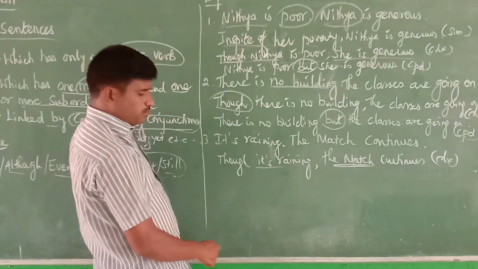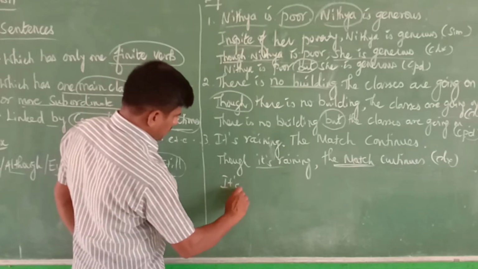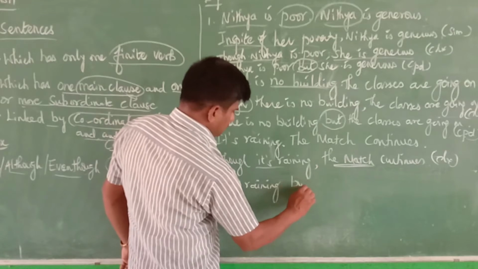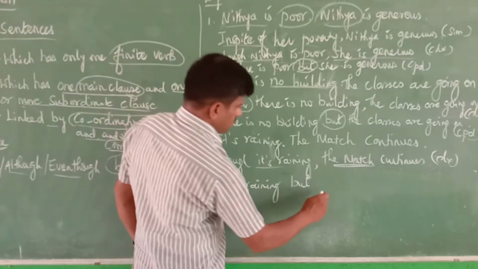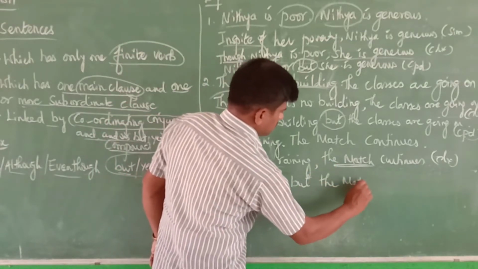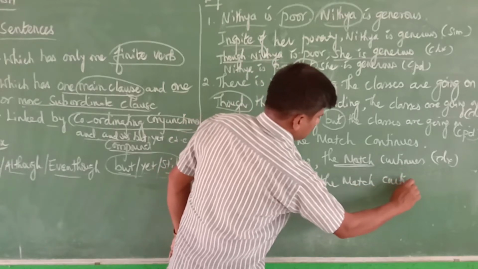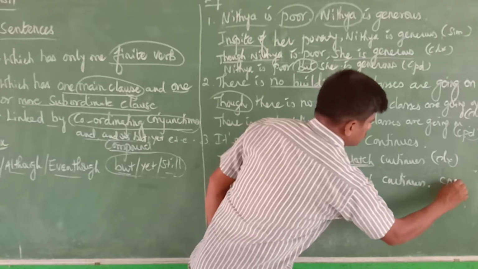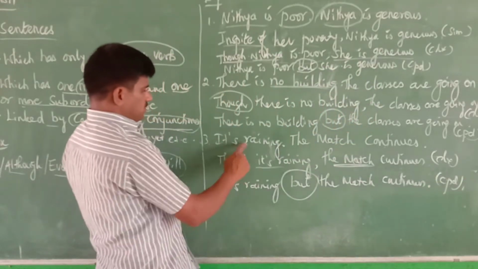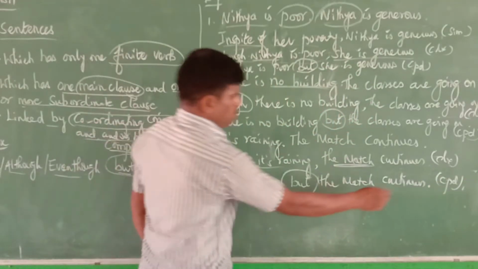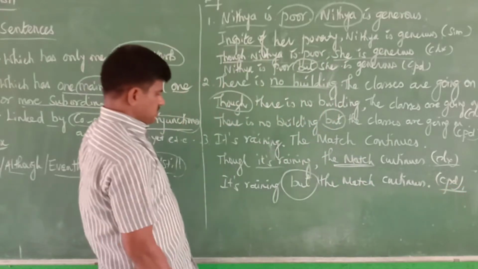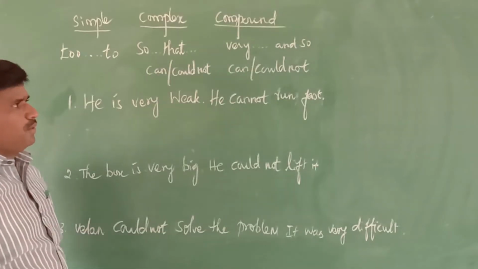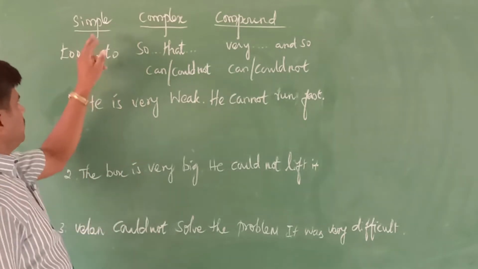This we can write as a compound sentence. It's raining, but, or we can use but, the match continues. We are using the coordinating conjunction but, so this is a compound sentence. This is the answer for this. We are writing the given example into complex and compound sentences. It's raining, but the match continues.